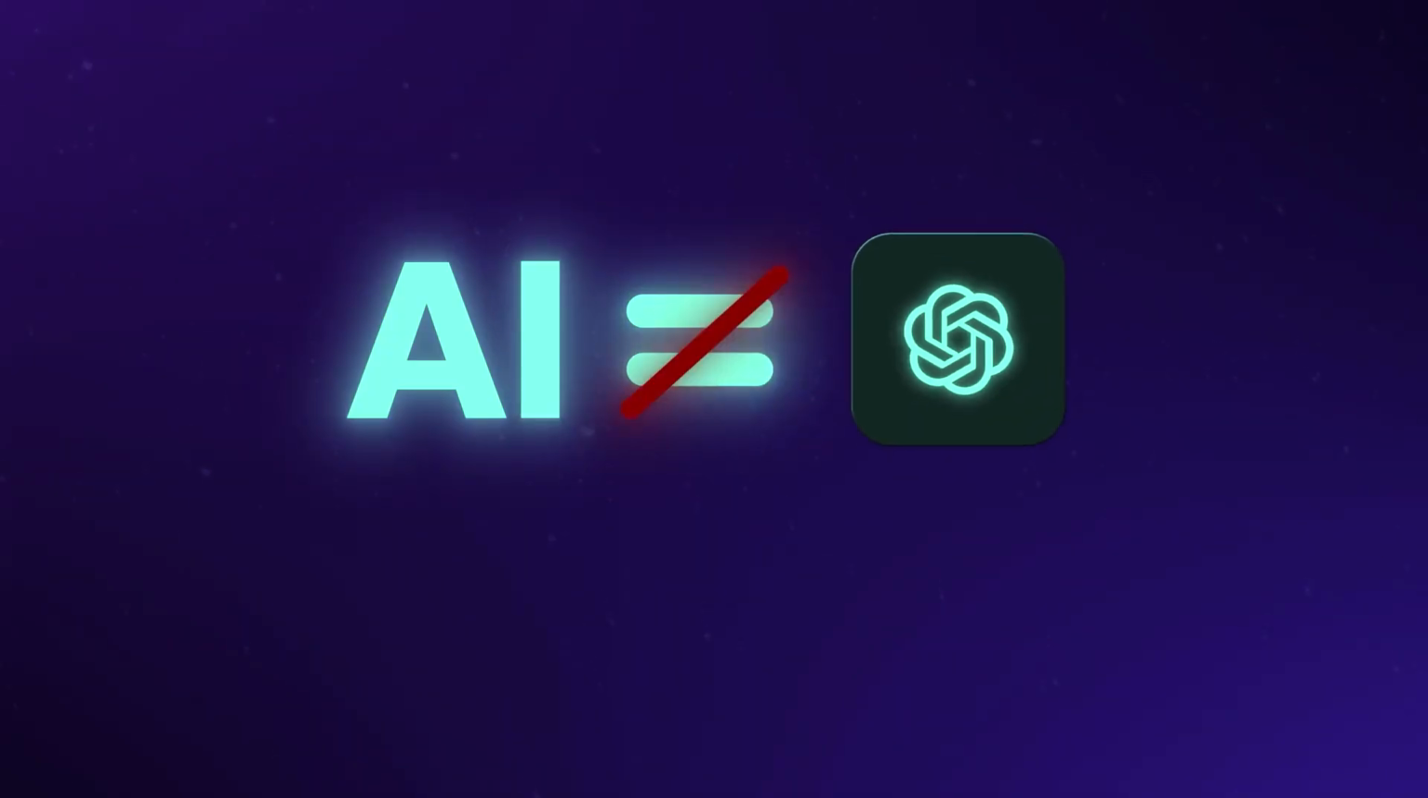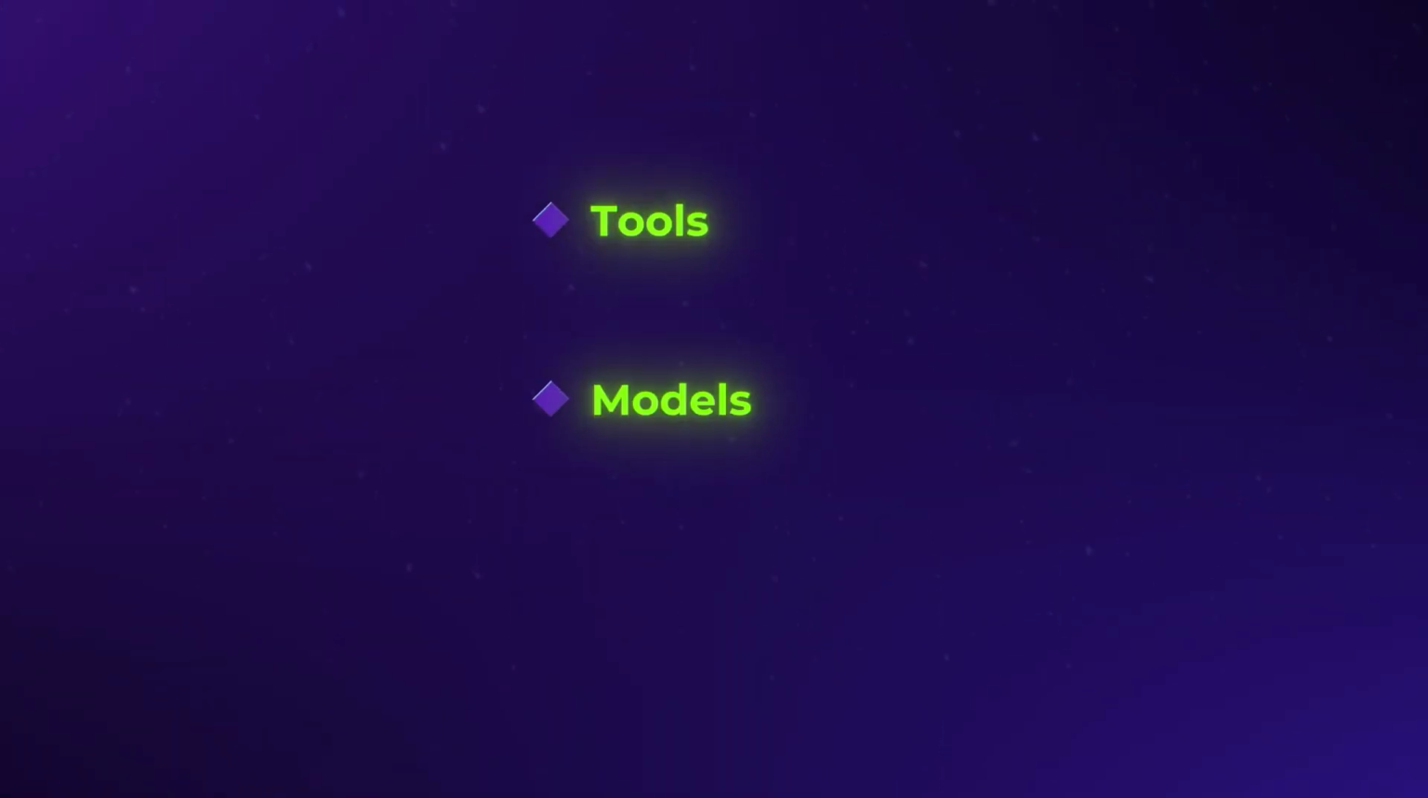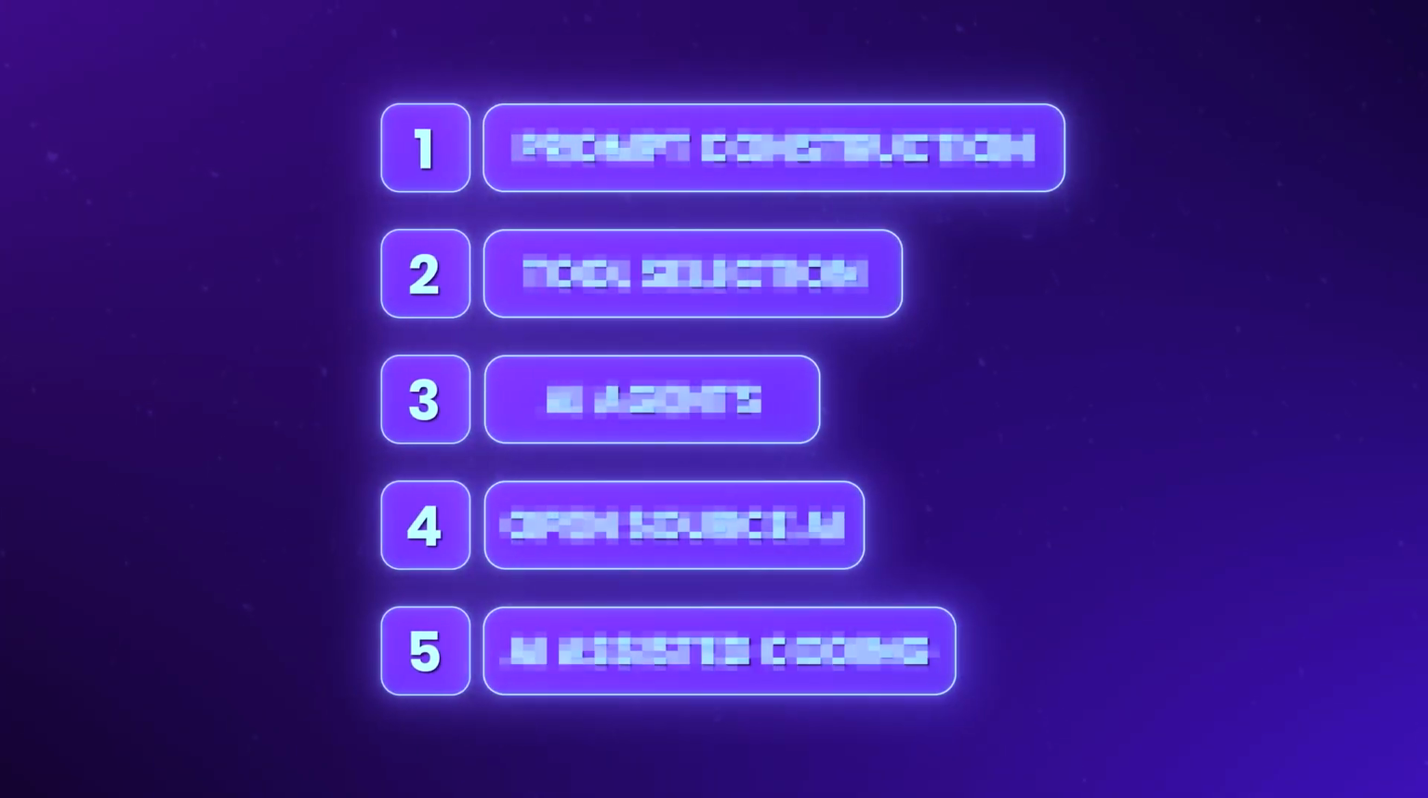But before we jump in, let's establish what we're working with. AI isn't just ChatGPT anymore. We are way past that. There are hundreds of tools, models, and frameworks flooding the market. It has become a giant mess, and it's almost impossible to tell which tools are actually worth your time. But the people getting real value aren't chasing every new release. They have mastered 5 fundamentals that work no matter what software you use.